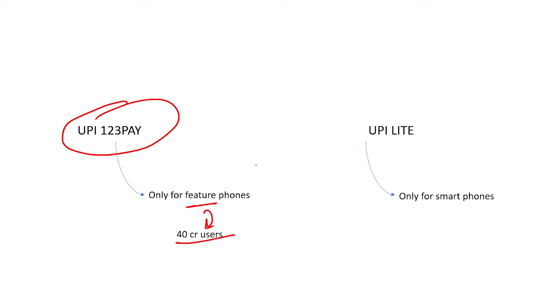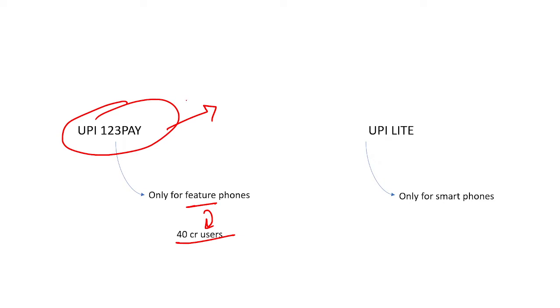So that's why the government has to implement some scheme for these people, so that they will be included in the financial inclusion of the country, right? Because after UPI and all, the digitalization was successfully implemented, but some people who are using 2G 3G technology were eliminated from the financial inclusion. So to bring them into financial inclusion, the government has to come up with some initiative. So this UPI 123 pay will act as a solution for this issue, right?